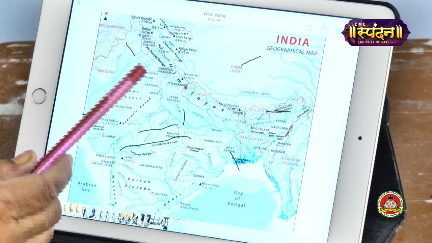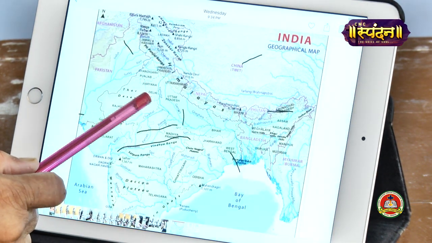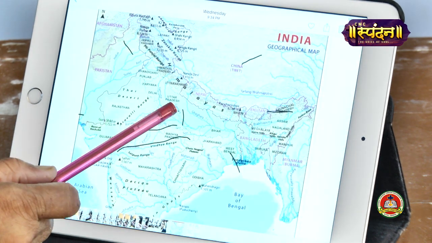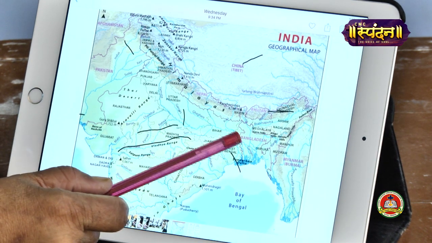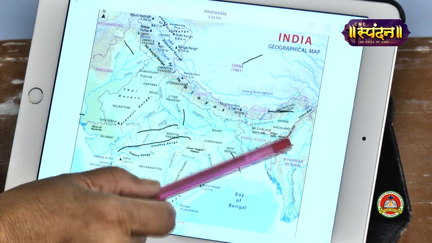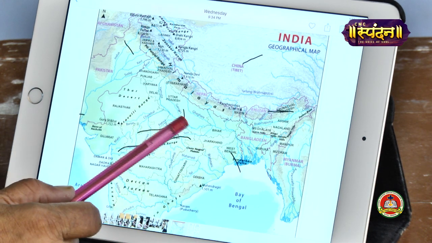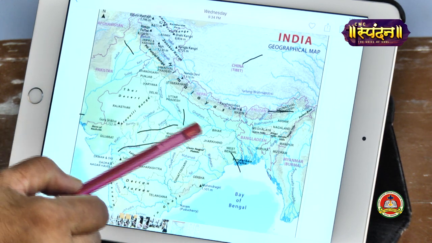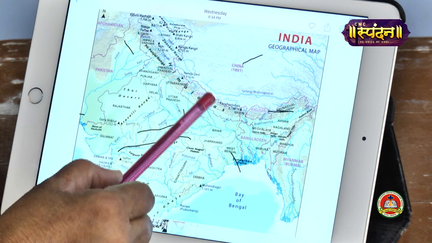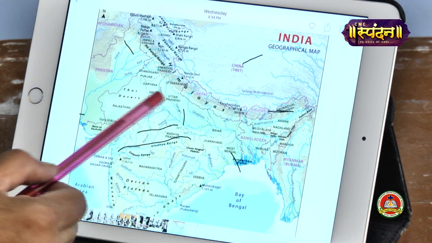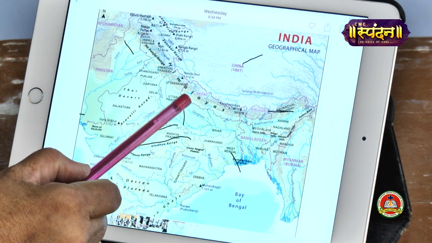Right? They cover the states. What are the states covered over here? There is Punjab, then Haryana, then Uttar Pradesh, then Bihar, then West Bengal, and parts of Assam. So all these states are covered under this. All these northern plains are flat, leveled lands, and many rivers originate from these Himalayan regions, which we talked about in the earlier module, and they flow through these plains.